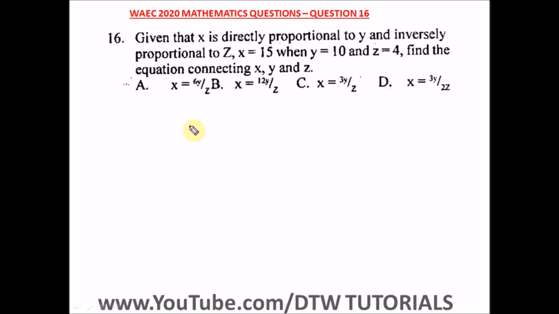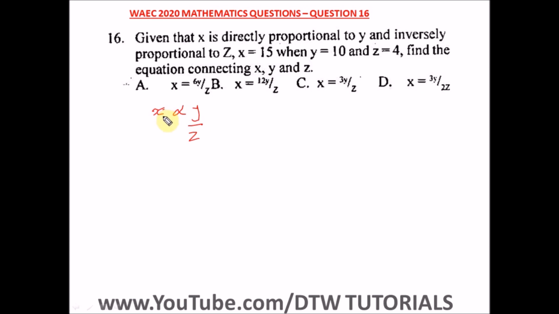That's a WAEC 2020 exam. It says, given that x is directly proportional to y and inversely proportional to z, let's interpret this together. So x directly proportional to y and inversely proportional to z, that is, inversely divided by z. x is equal to 15 when y is equal to 10 and z is equal to 4. Find the equation connecting x, y, and z.